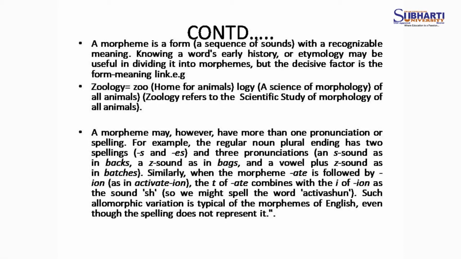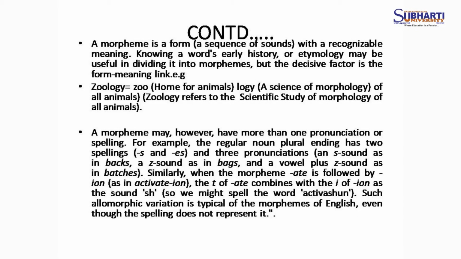Knowing a word's early history and etymology may be useful in dividing it into morphemes, but the deciding factor is the form-meaning link. For example, if I take the word zoology, zoology is made up of two parts, that is zoo and logy.